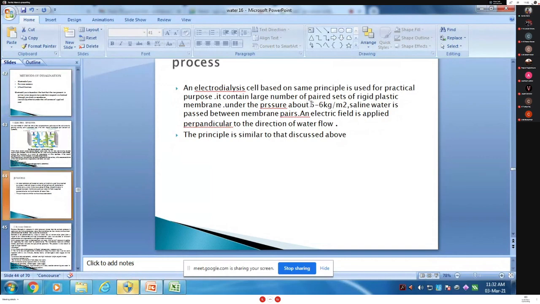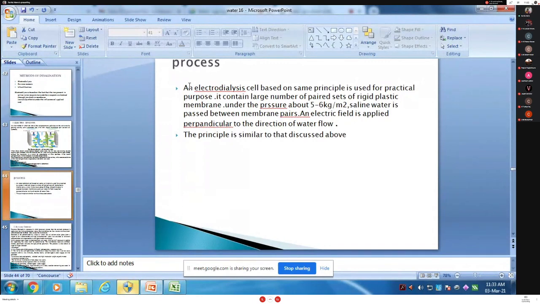It contains a large number of pairs of rigid plastic membranes under a pressure of about 5 to 6 kg per meter square. Saline water is passed between the membrane pair and an electric field is applied perpendicular to the direction of water flow. The principle is similar to what was discussed above. This is one example of the electrodialysis cell.